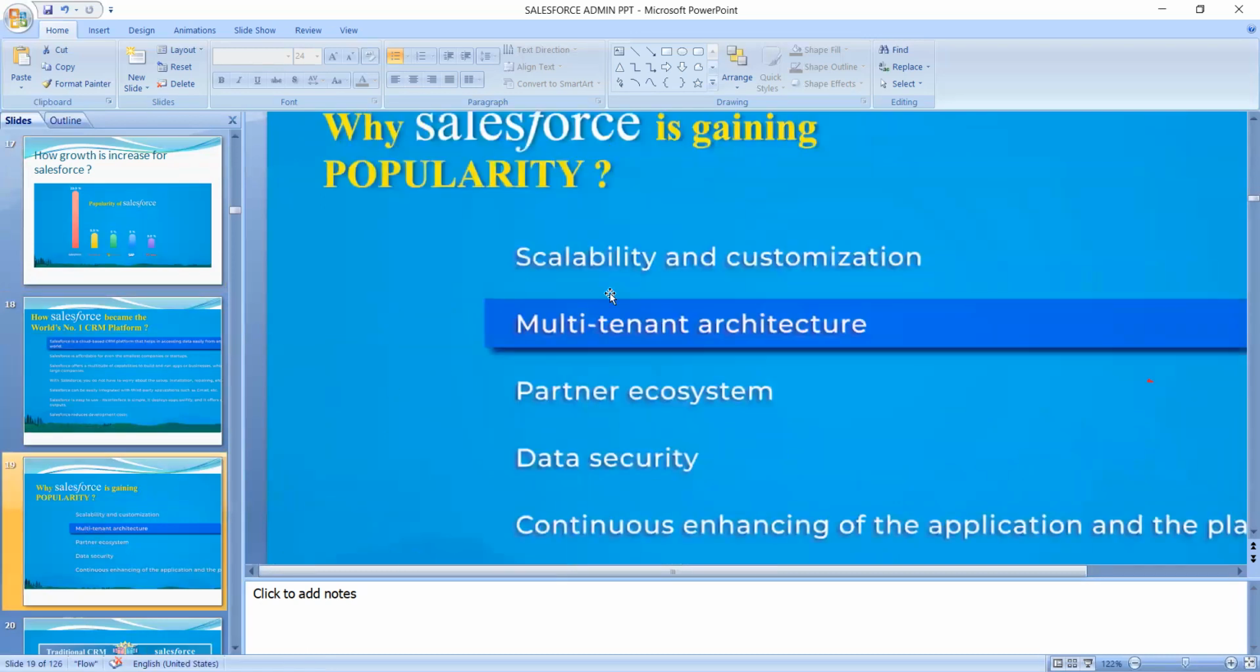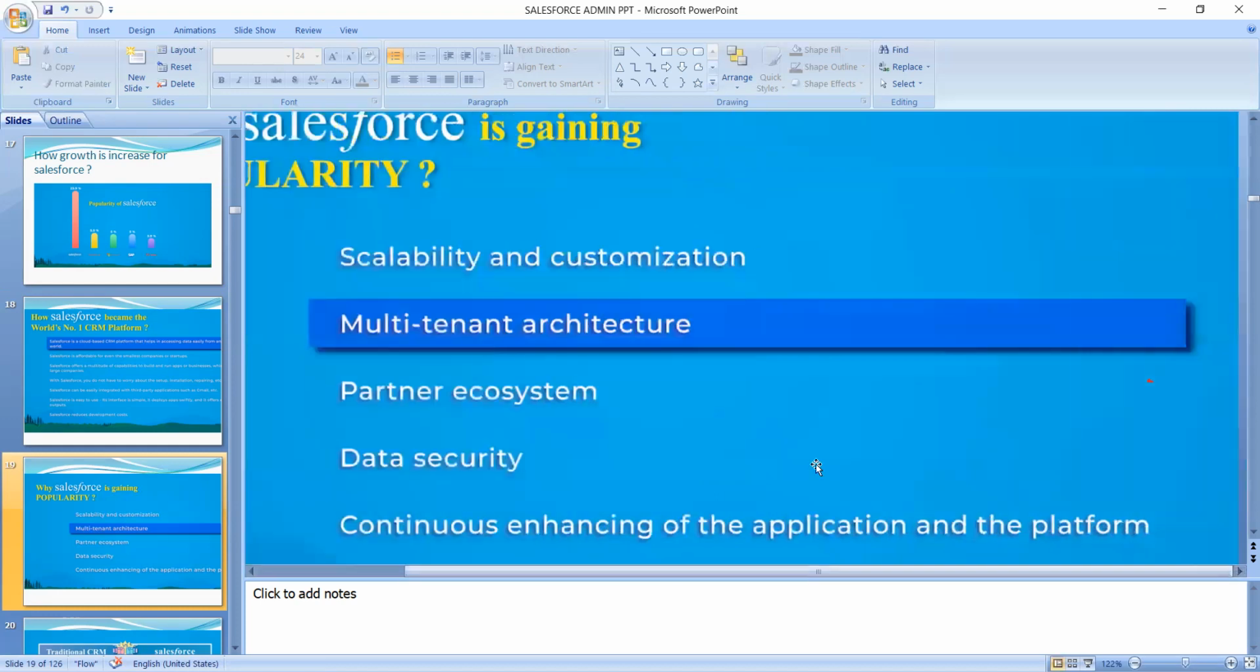And why is Salesforce gaining popularity? Scalability and customizations, multi-tenant architecture, partner ecosystems, data security, and continuously enhancing the applications and the platforms. These are the things. Here the scalability is there, and here you can make customizations also. And here you can make a multi-tenant architecture.